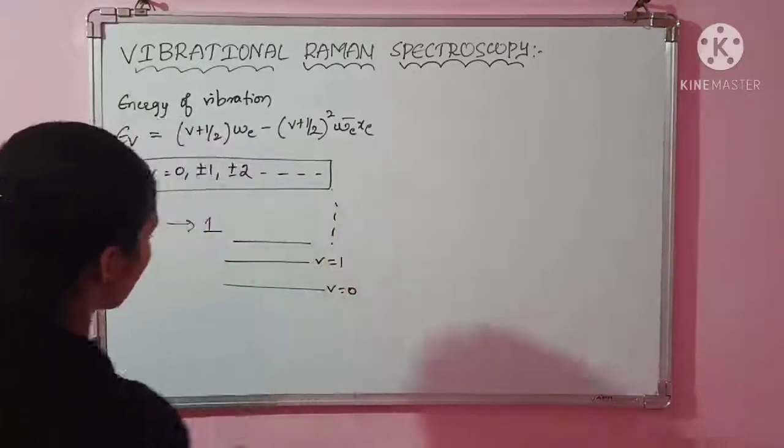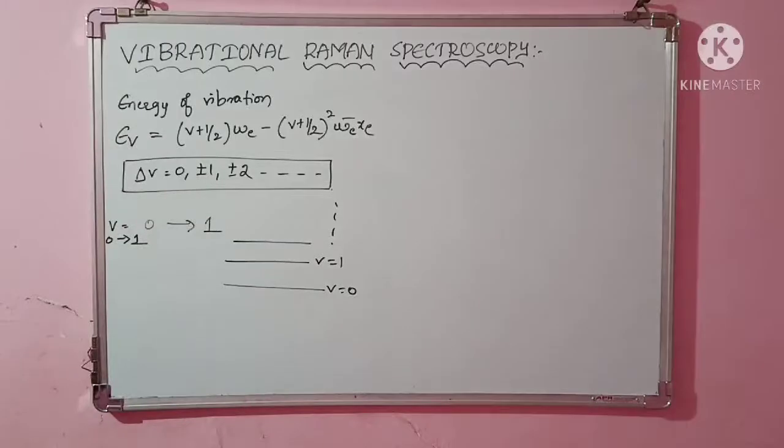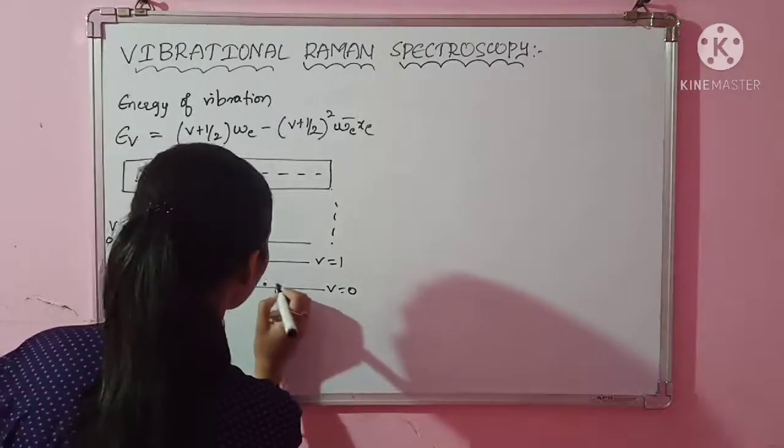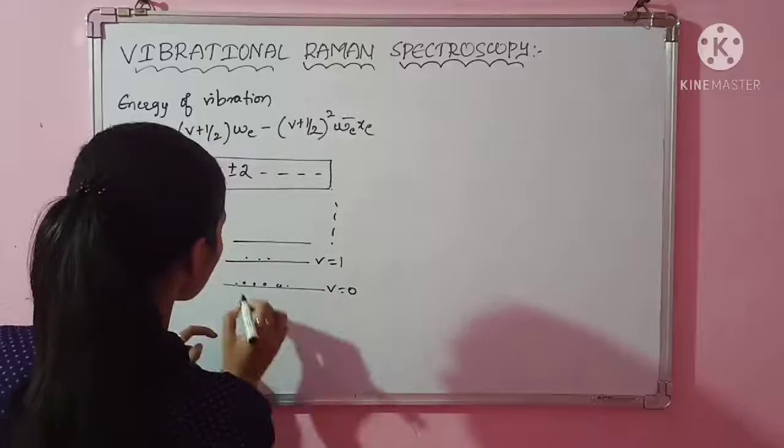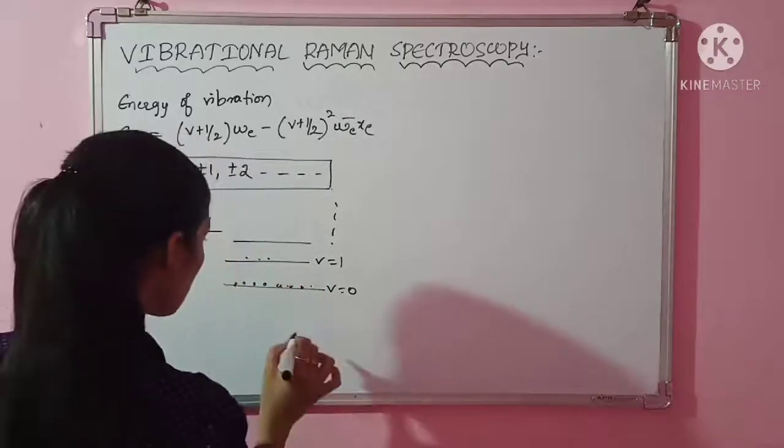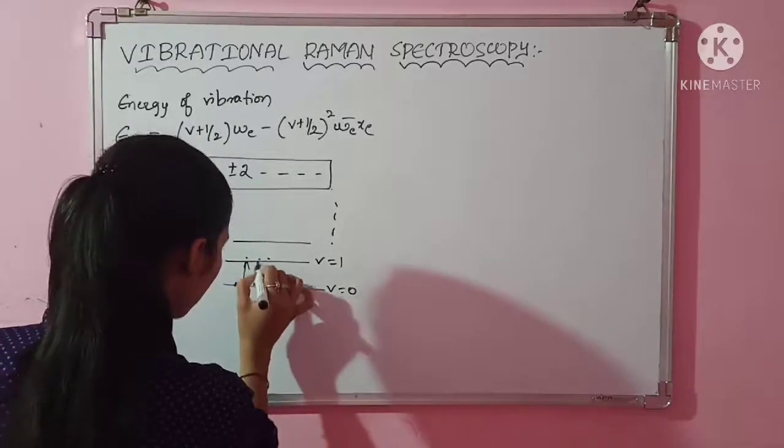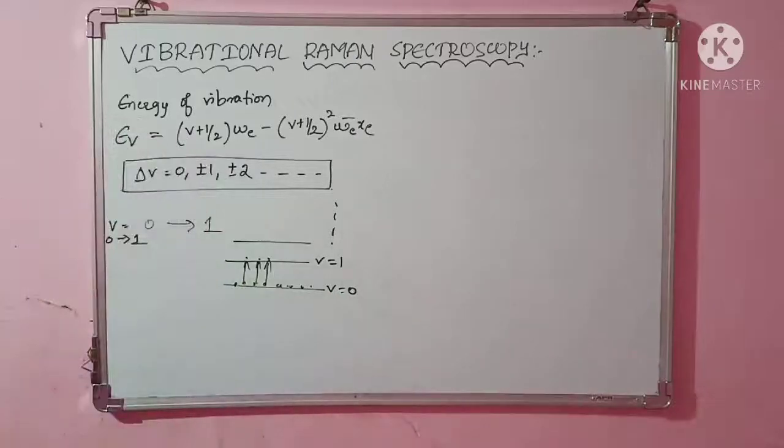The population, the number of molecules, is always more in the ground state than in the higher levels. Since the ground state has more population, we will consider only the transition from 0 to 1 during our study.